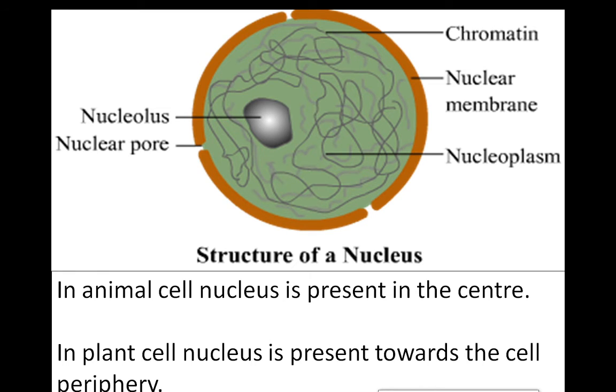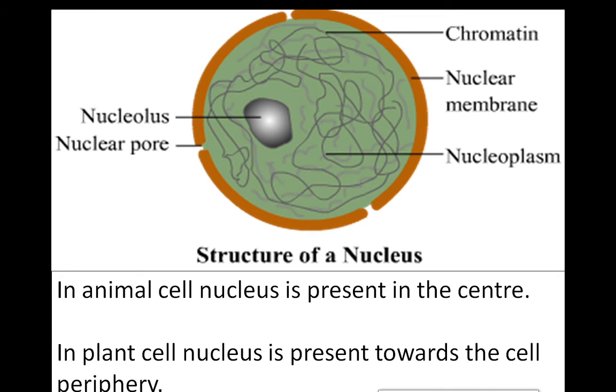Periphery means margin, side. So in the animal cell it is present in the center, and in the plant cell it is present towards the periphery. This nucleus has a thread-like material which we call chromatin.